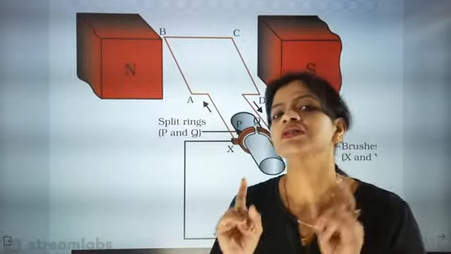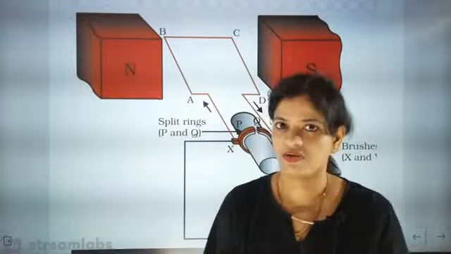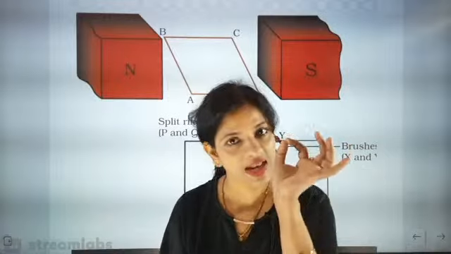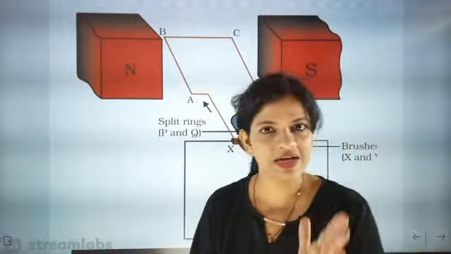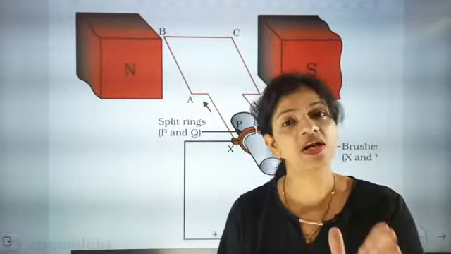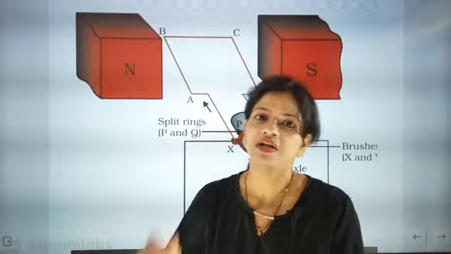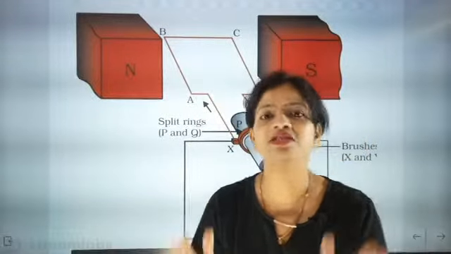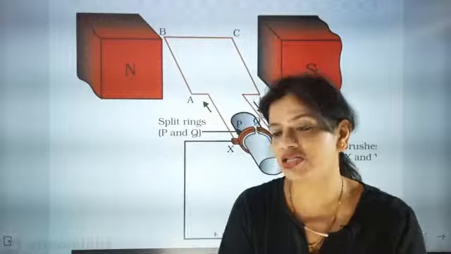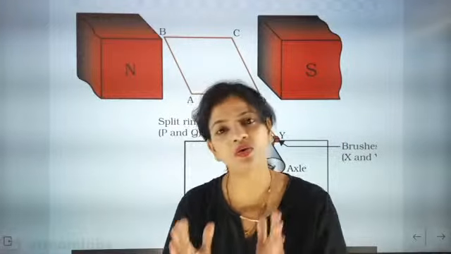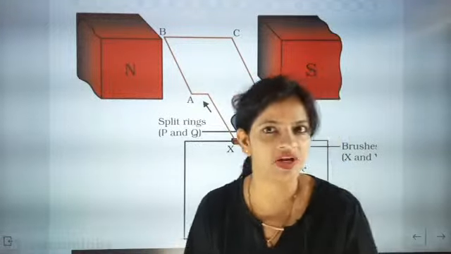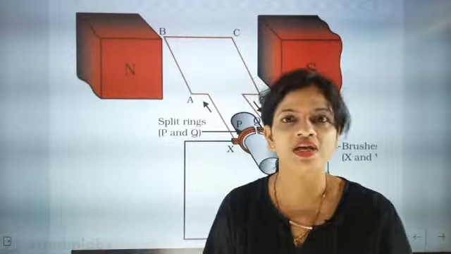I repeat, if the magnetic field lines of the current intersect with the magnetic field lines of the magnet, they will start repelling each other. Today these concepts are going to be very important for your examinations, so listen to me very carefully.